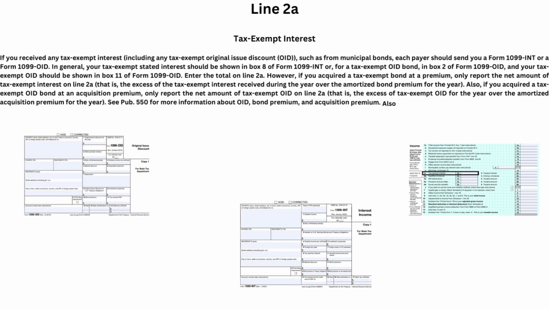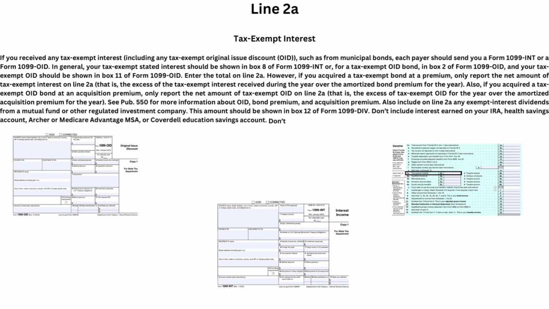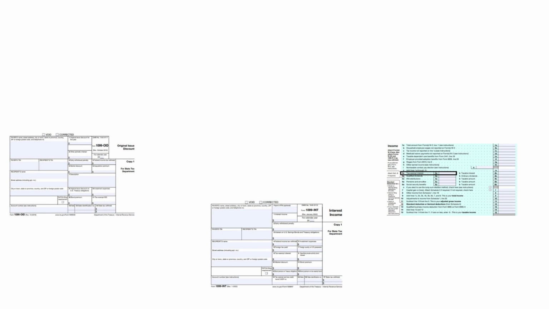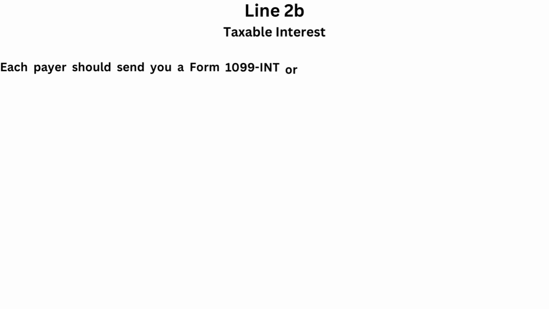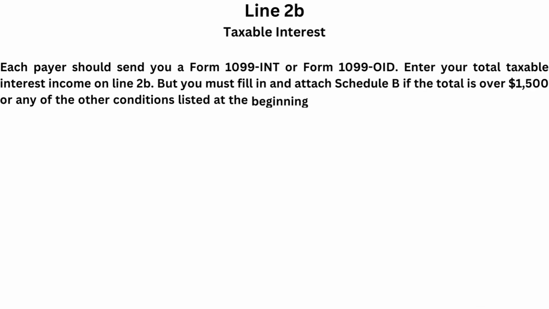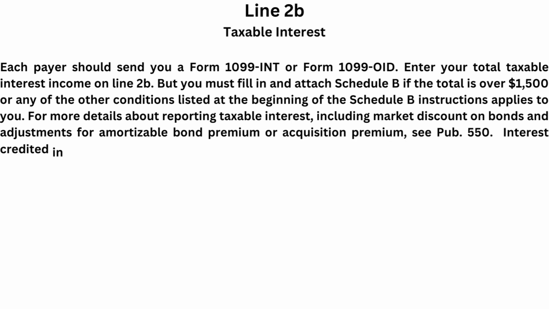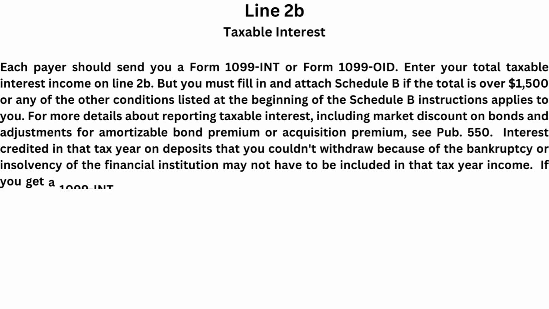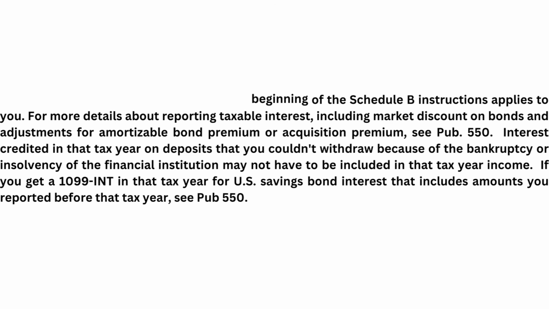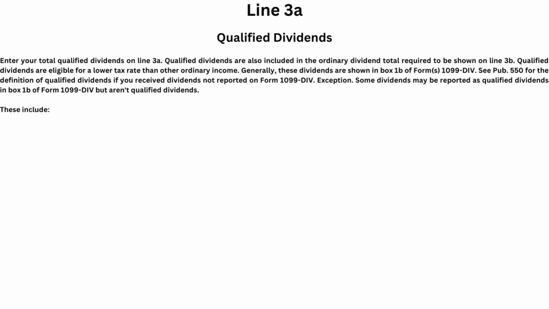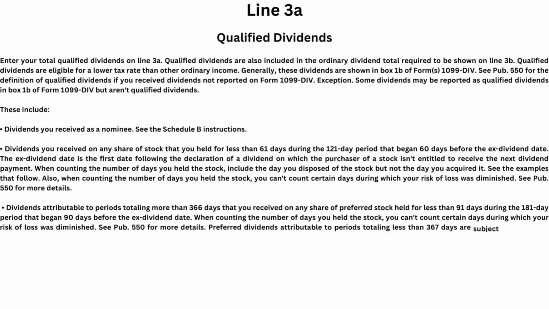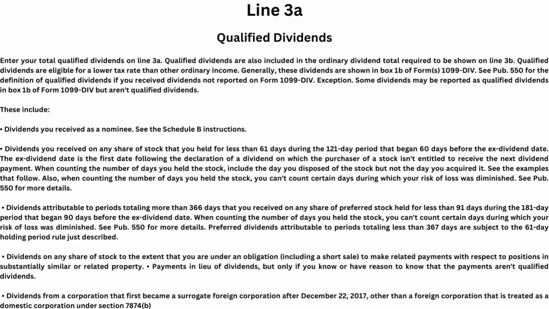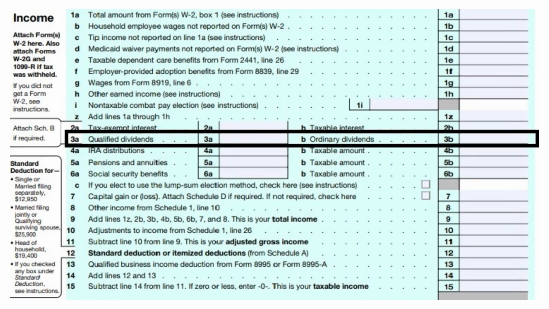Do not include interest on your IRA, health savings, Archer, Medicare Advantage, or Coverdell education. Tax-exempt interest is reported on a Schedule B. Line 2B. When filing taxable interest income from Forms 1099 INT or 1099 OID, attach a Schedule B if the total is over $1,500 or any of the other conditions apply to you. Line 3A. Qualified dividends on Line 3A are also included in the ordinary dividend total required to be shown on Line 3B. Qualified dividends are eligible for a lower tax rate, which differs from ordinary income.